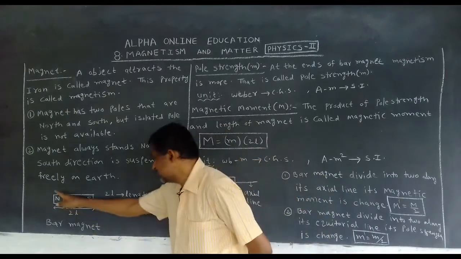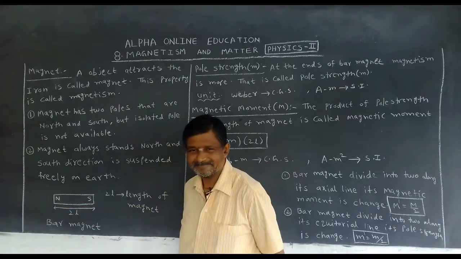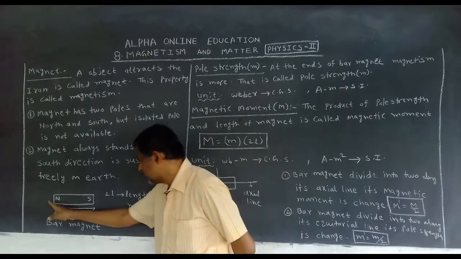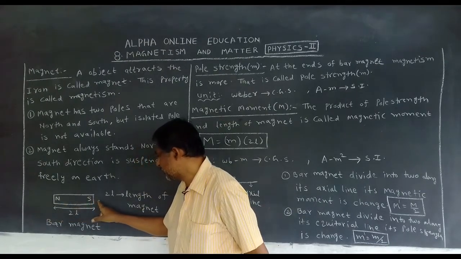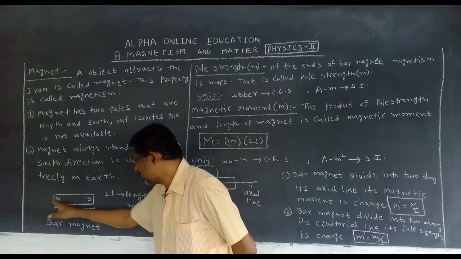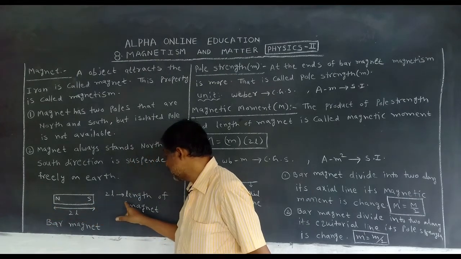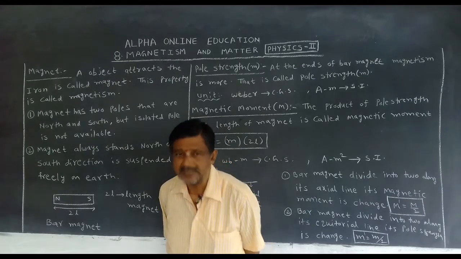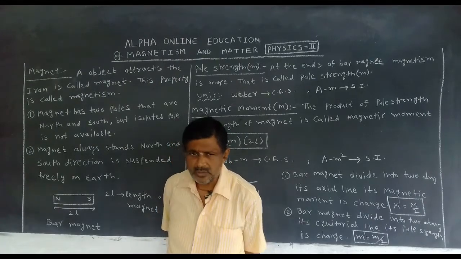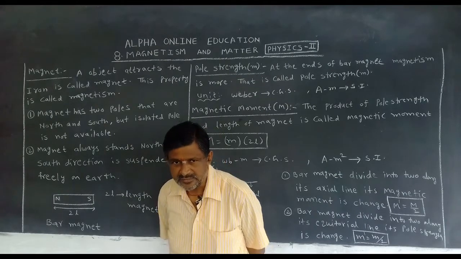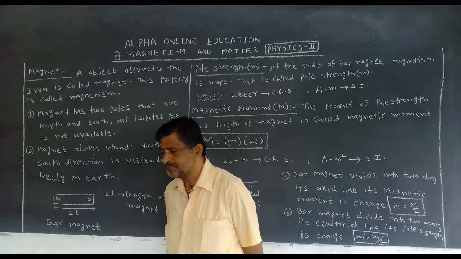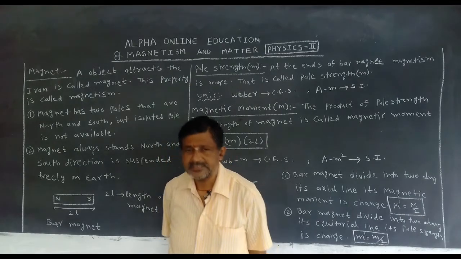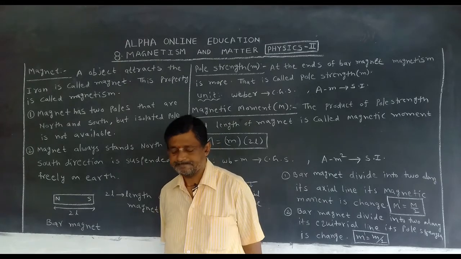Now, this is called a bar magnet. It has a north pole and a south pole. The distance between the north pole and the south pole is called the length of the magnet, denoted by 2L. 2L is the length of the bar magnet. It is the distance between the north pole and the south pole.